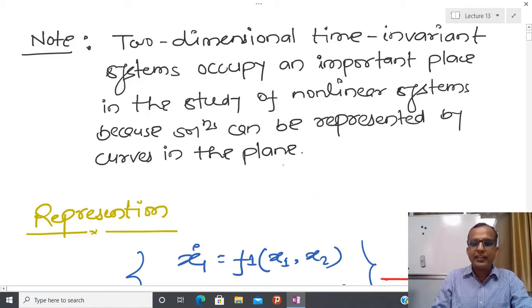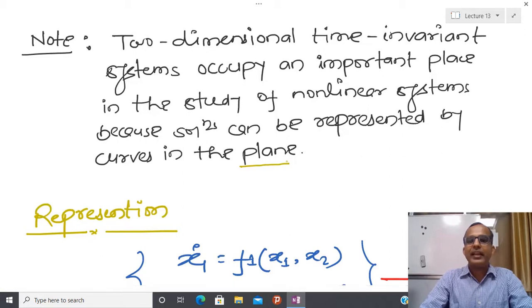If you construct the qualitative solution rather than the quantitative solution, then at least in two dimensions we can draw it and feel the solution. Due to that reason, most of the time people limit their analysis to two-dimensional systems, and I will tell you why time invariant in the latter part of this lecture.